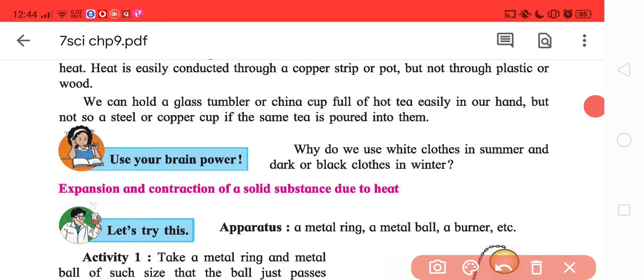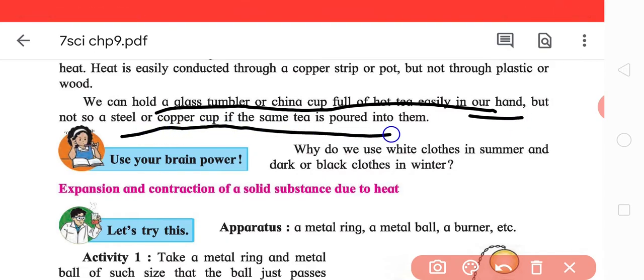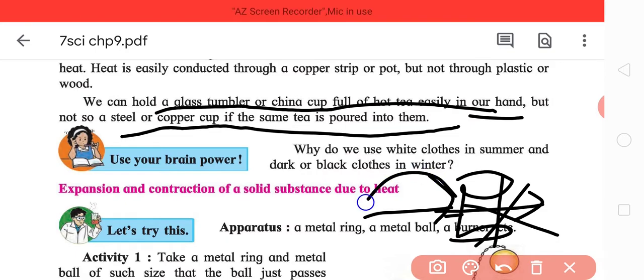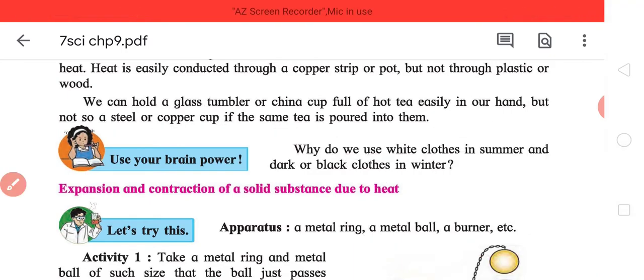Now this is one thing: we can hold a glass tumbler or china cup full of hot tea easily in our hand, but not a steel or copper cup if the same tea is poured into it. Why? Because a glass tumbler, if it faces the heat, does not transfer the heat from one point to another. It keeps the heat inside it. But a copper or steel cup is basically a really good conductor of heat. It transfers the heat directly and we feel it.